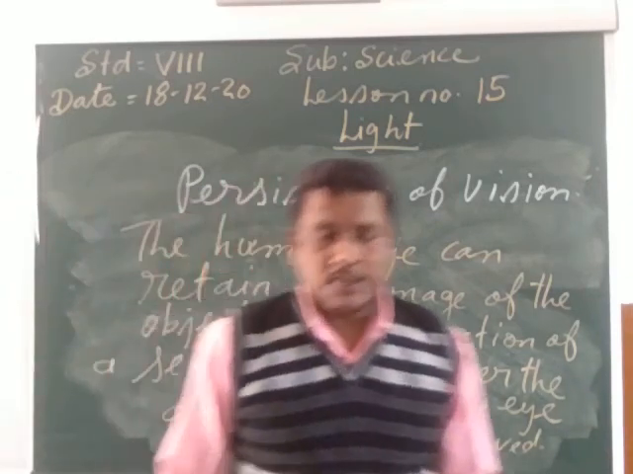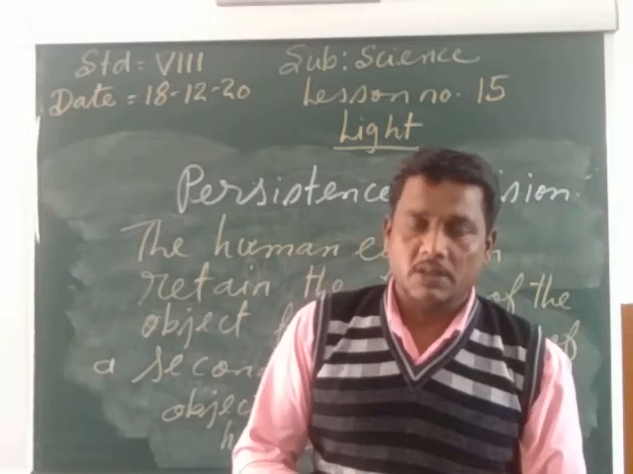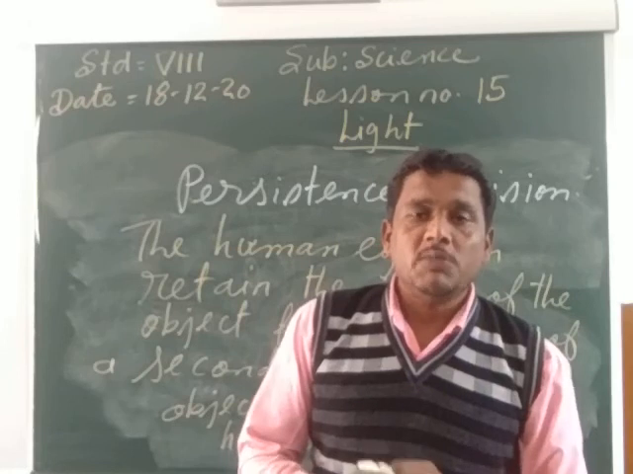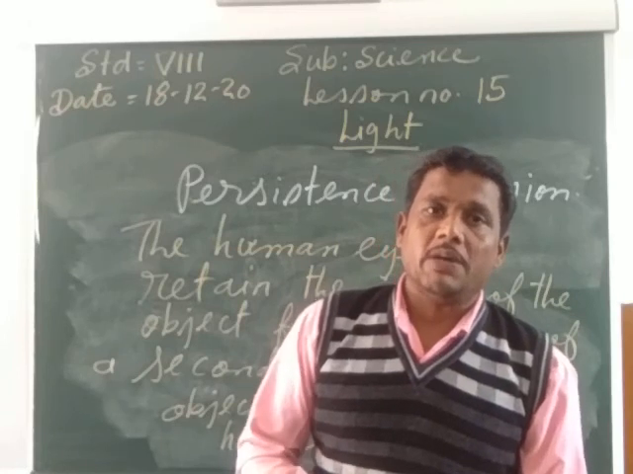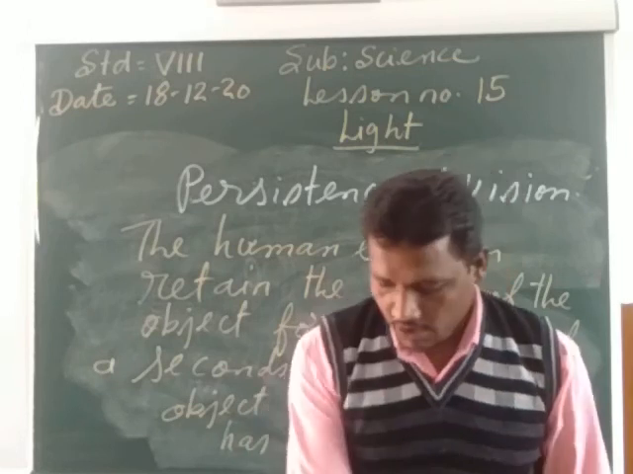So, my child, as long as we are seeing any object, the image of the object is there in our eye. But suppose the object in front of the eye has been removed, then also the image of that object will be there in our eye for a fraction of a second. That is called the persistence of vision.